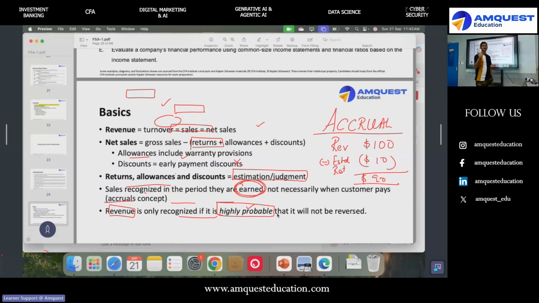The remaining 10 might come back, might not have reached. Is that clear? This is why I say returns, allowances, discounts are estimates. Allowances: sometimes the goods are faulty. Like many people, the iPhone didn't come, an empty box came. You see the example, right? The iPhone did not come. So what do they do? They can't sit and say, no, you're a fraud. They have to give another phone. No matter what he did, they have to replace it, they have to allow it. So all that allowance and discount, Amazon has to handle. So they will estimate. Obviously, not all 100 will be wrong, right? So they'll estimate what is the amount of discounts.